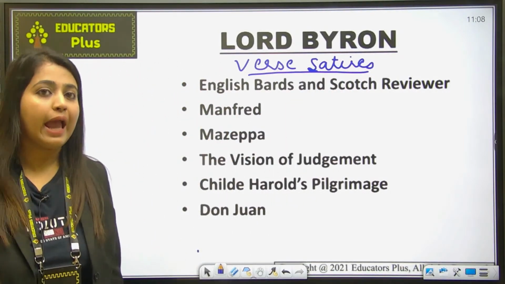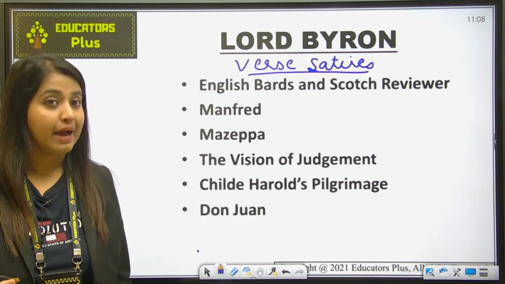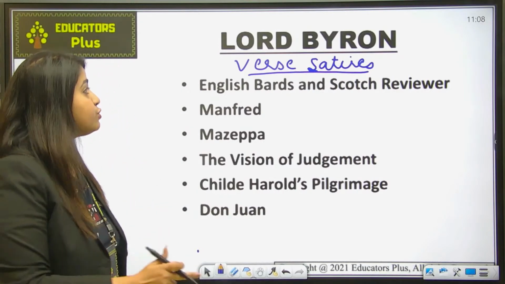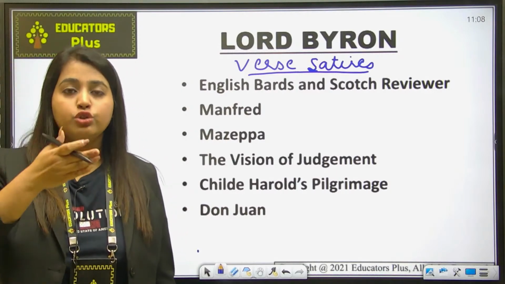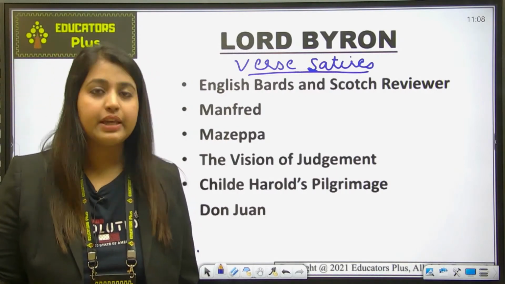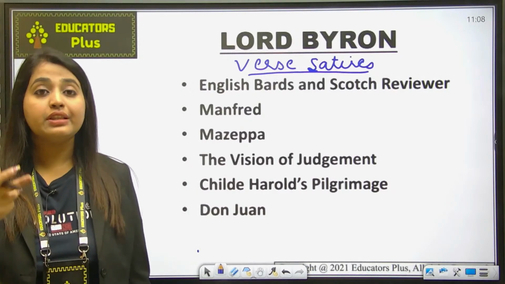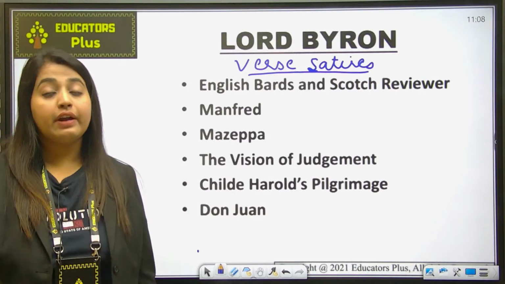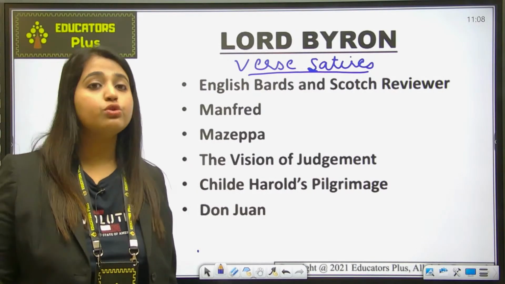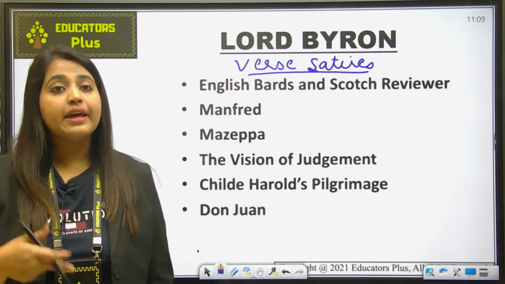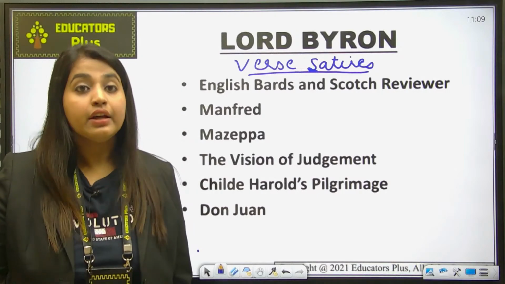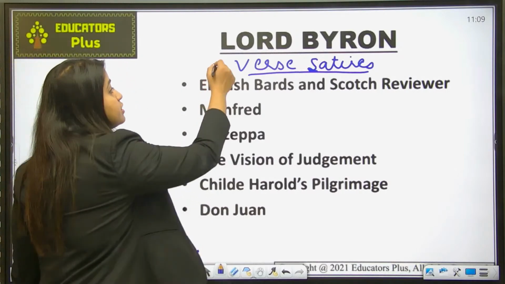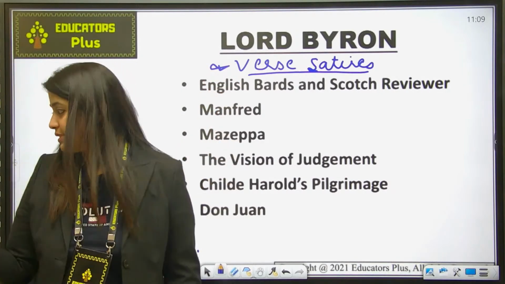So he was not a happy man, he was a melancholy man, okay? And he used to write verse satires to satirize different people. So जो Vic journal था, ठीक है, that was the Edinburgh Review. In that particular journal, writers like Wordsworth, Southey, they used to criticize Byron, and Byron in turn used to write works in which he used to criticize other romantic writers. That's why he was famous for verse satires.